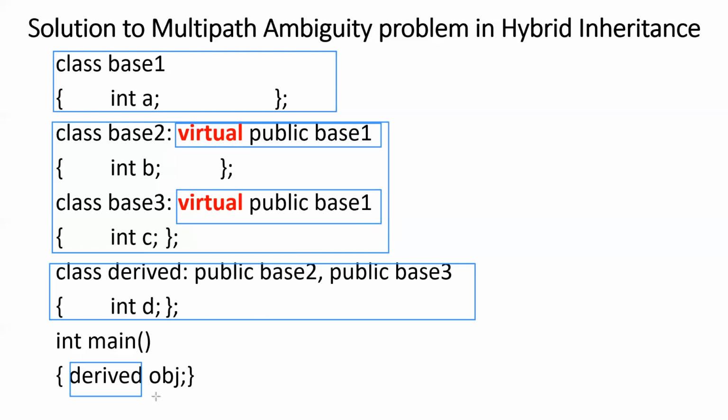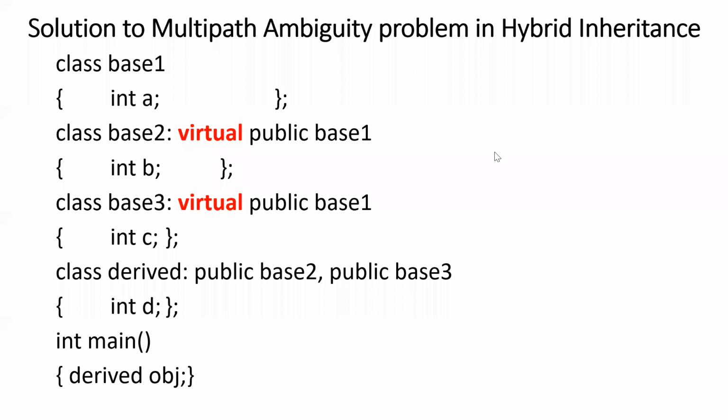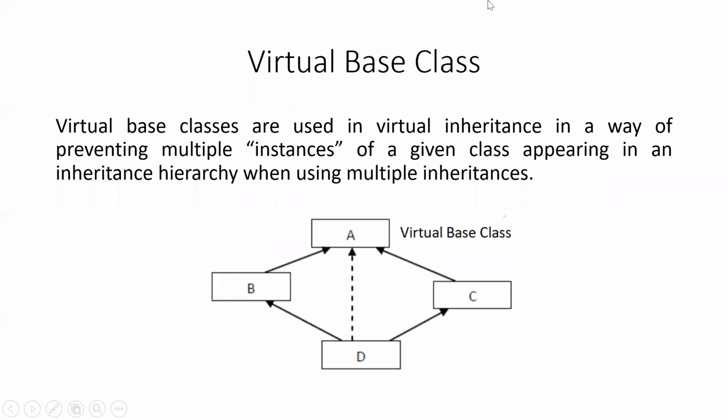When you create the object of the derived class, let's take the help of the figure drawn in the previous slide. Once we create the object of the derived class, it will inherit the features of base class B and it will virtually inherit the features of class A. Now the single instance of class A has been extracted.